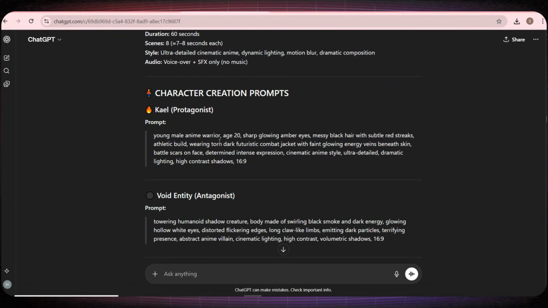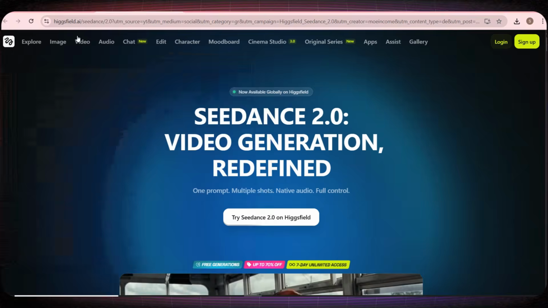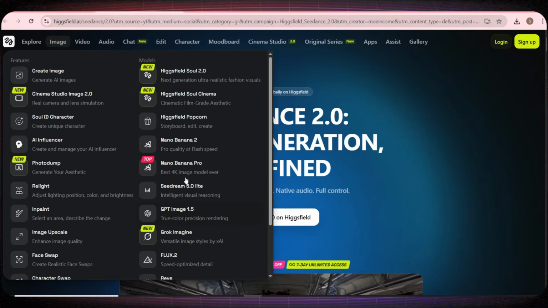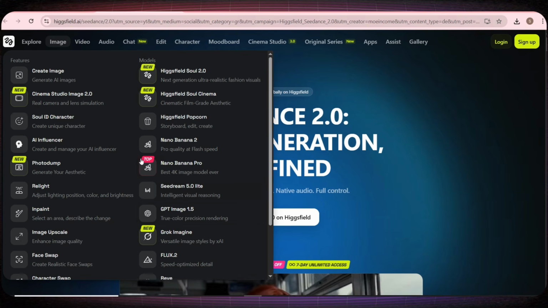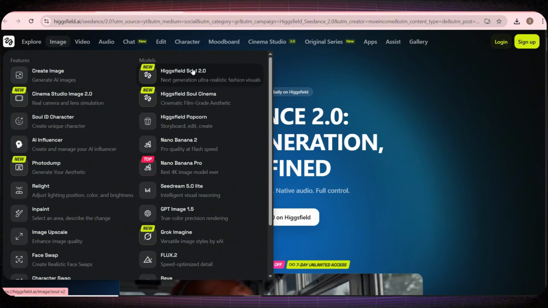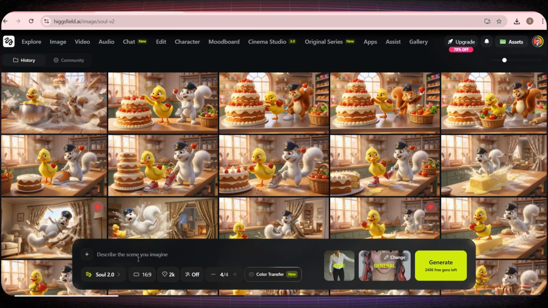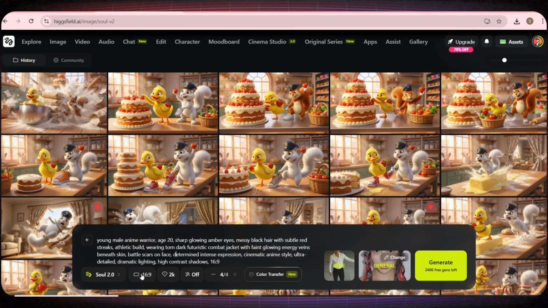In the beginning, we want to create images for the characters that will appear in the anime film. So I'll go back to ChatGPT and copy the prompt for the first character, which is the main hero. Then I'll go directly to Higgsfield and open the image section. Here you'll find many modern AI models that we can use to generate images. Let's try Higgsfield Soul 2. I'll paste the prompt down here. Then choose the aspect ratio. I'll keep it at 16:9.